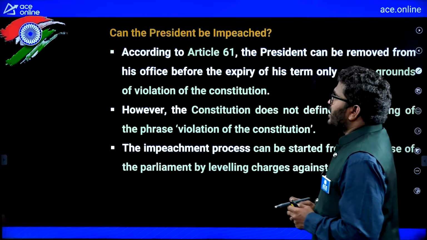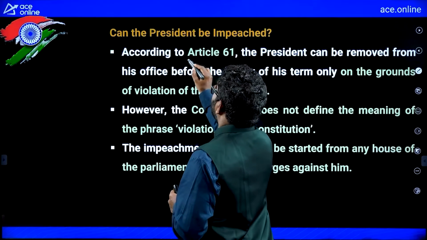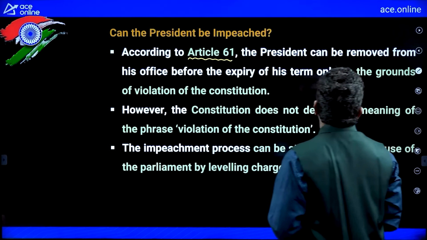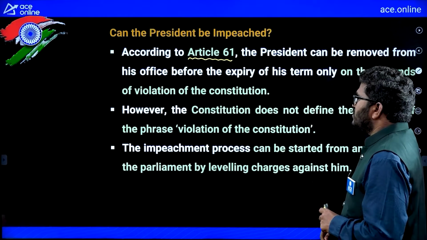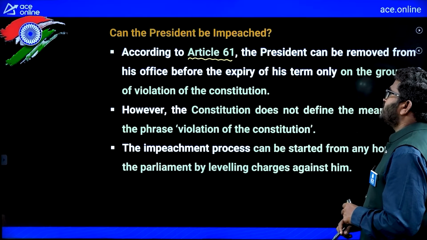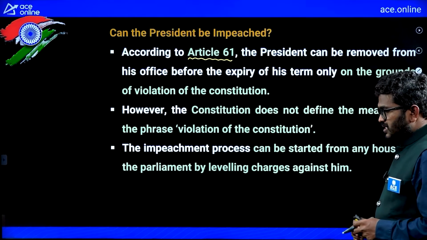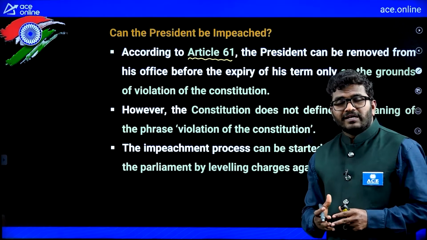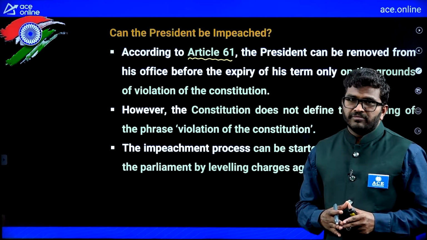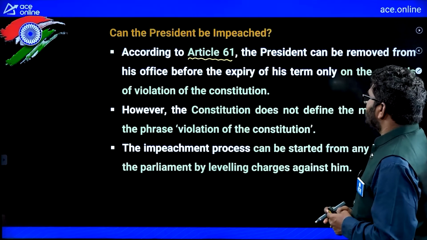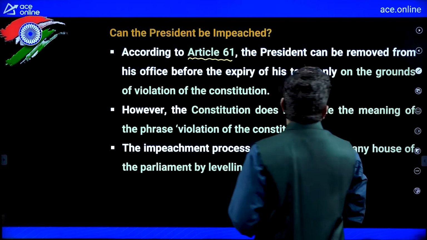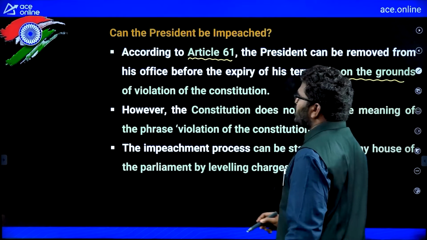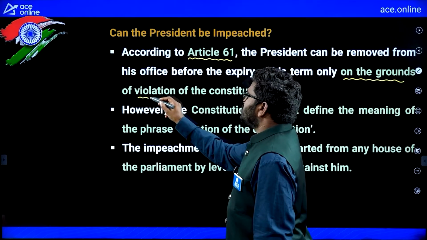Now, according to Article 61 of the Constitution of India, the president can be removed from his office before the expiry of his term. Generally, the term of a president is 5 years. So, before reaching these 5 years, we can remove him under Article 61 on the grounds of violation of the Constitution.